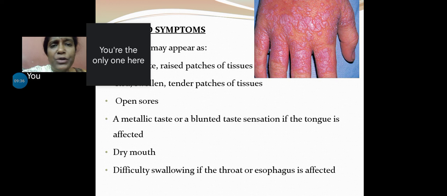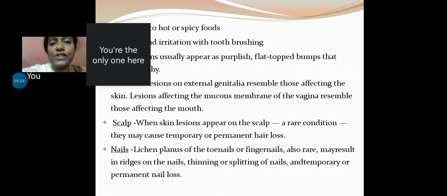Once you observe and appreciate a pigmented area or reticular area or these bilateral striae, it's more than enough for your diagnosis. Dry mouth can be present, difficulty in swallowing. If the lesion has gone back into the throat or to the esophagus, definitely there is going to be restriction. See, again, a feature which is overlapping with that of the OSMF. Patient will complain that they are unable to eat hot and spicy food. Irritation can be elicited even with mild activities such as toothbrushing.